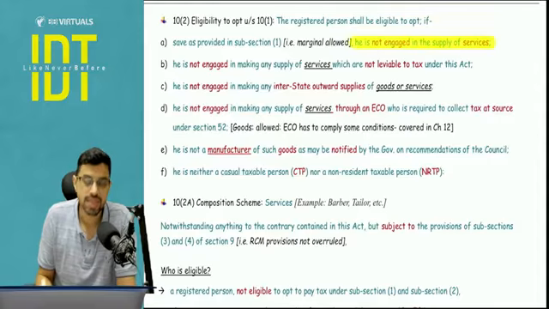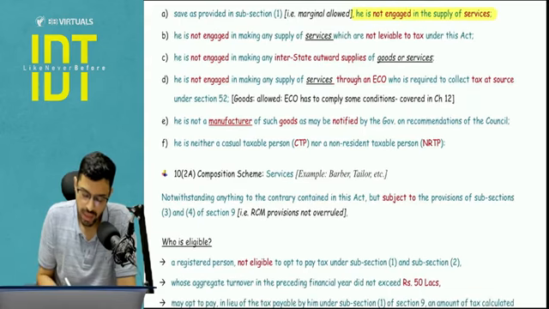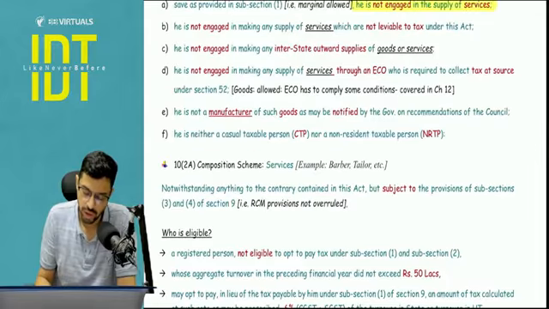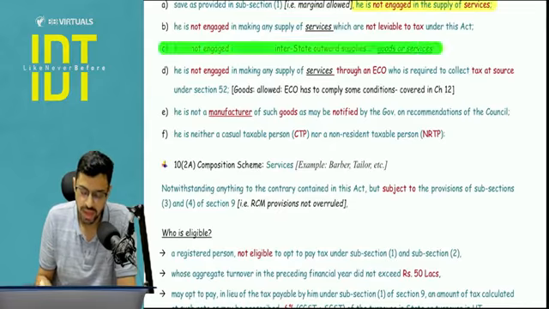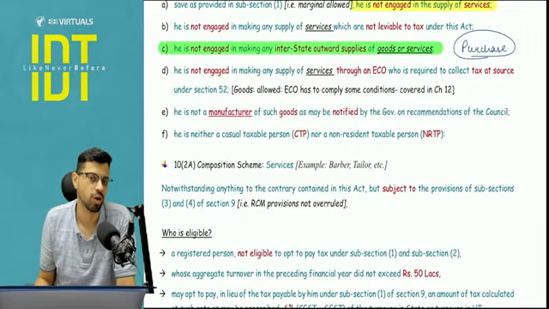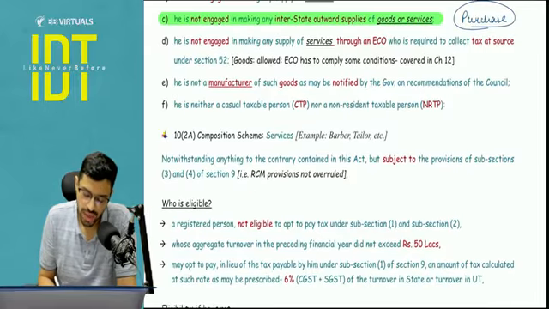You should not be engaged in supply of services except the one that we have provided in subsection 1, that is the marginal limit. Second, you should not be making any supply of services which are not liable to tax, but currently there is no non-taxable service in GST. This is important that you need to note, that you should not be making any interstate supply of goods services. So interstate purchase is allowed. Interstate purchase is allowed, but interstate supply of services is not allowed. Clear? You should not be making any services through an ECO which is required to collect TCS.